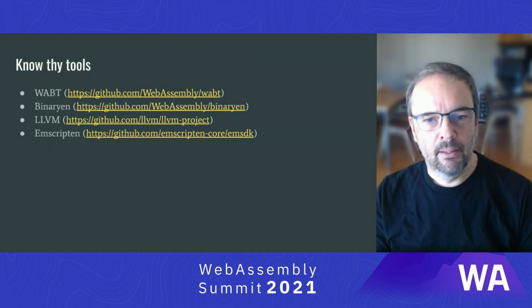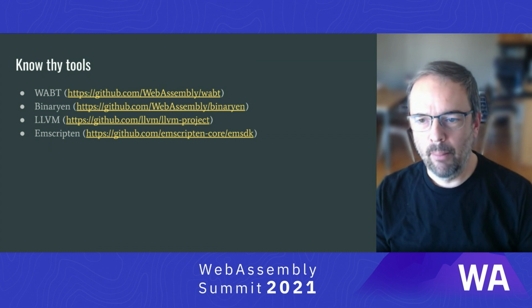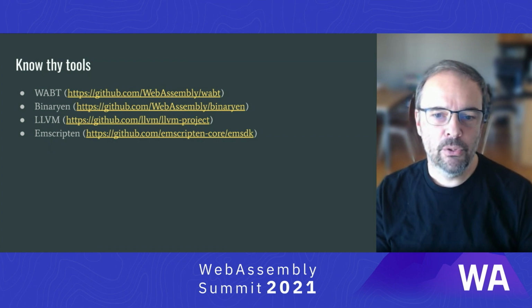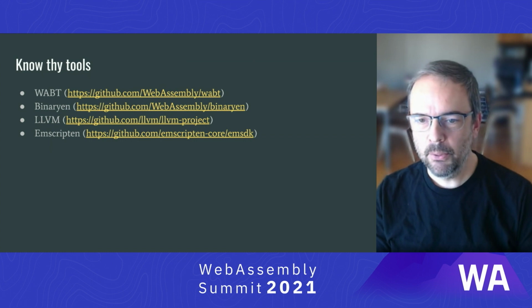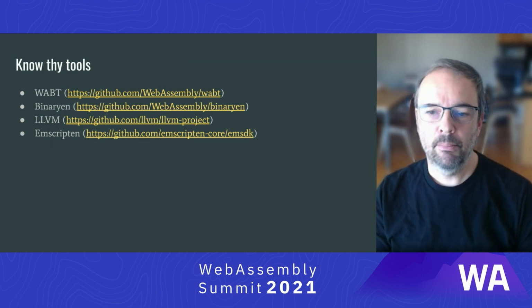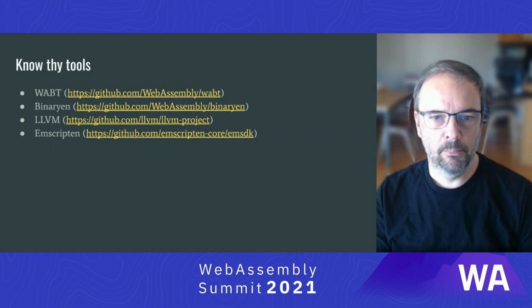Then, of course, we have LLVM with Clang and LLD, the tools that turn a range of popular languages into optimized WASM. But likely you won't use these directly. Instead, you may use Emscripten, a full C++ toolchain that builds upon Clang, LLVM, LLD, Binarian, and provides browser API compatibility layers. There's quite a few reasons why you might want to depend on Emscripten to generate your WASM, as we'll see below.